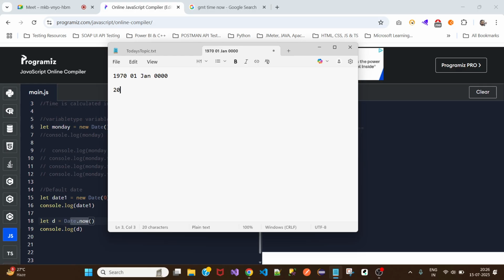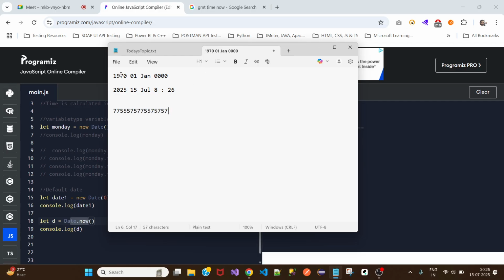So now the year is 2025, and 15th July. Let's say here the milliseconds is 0000, but from here it counts each and every millisecond till this particular date, and if the time is 8:26, the milliseconds will be counted from here till here. The total amount of milliseconds is what it will display in this number.